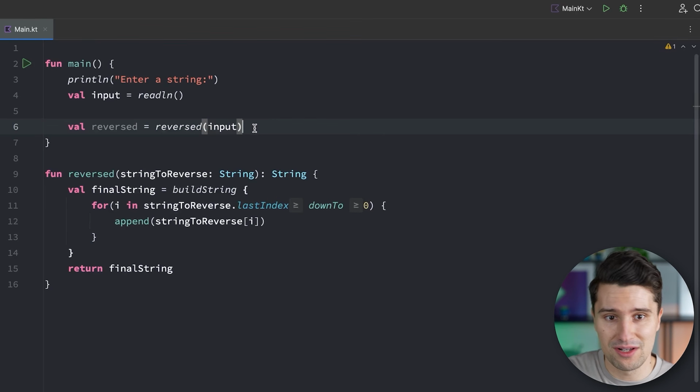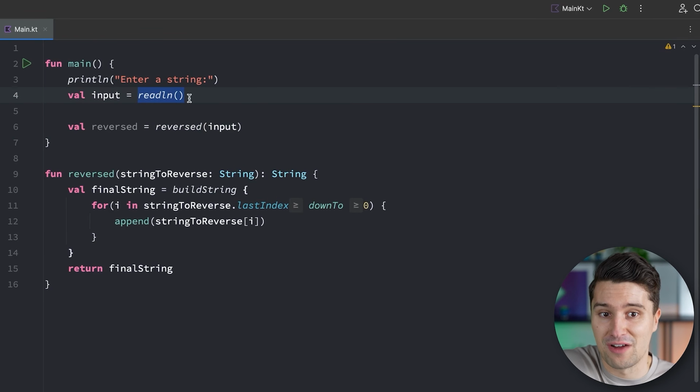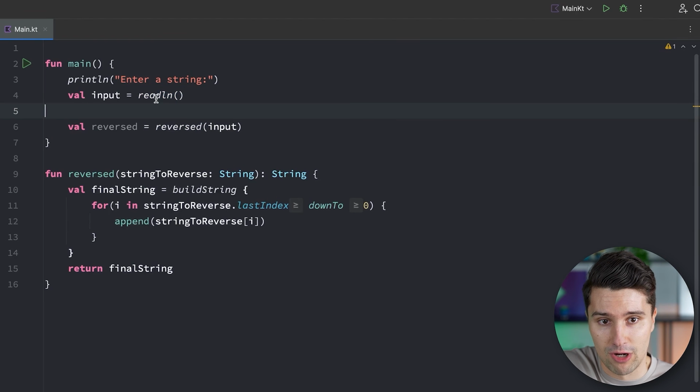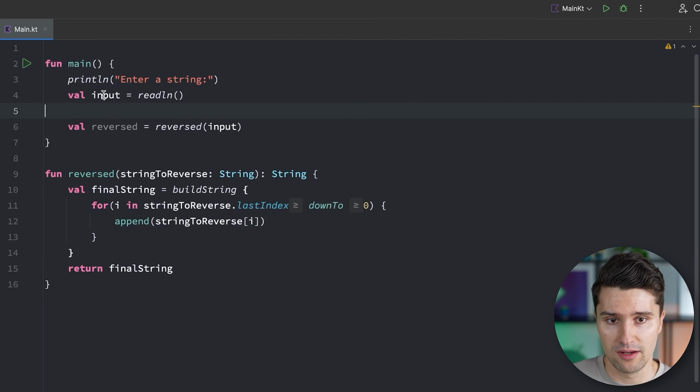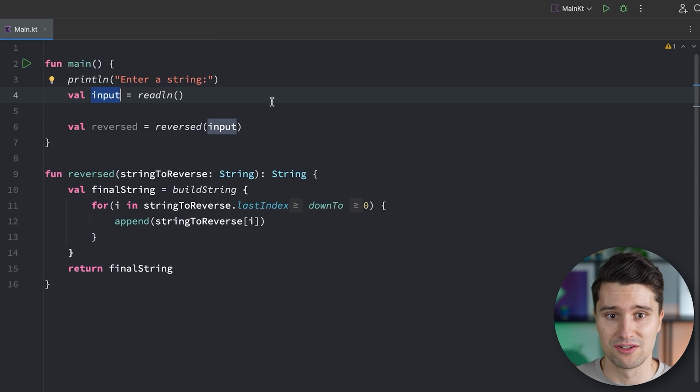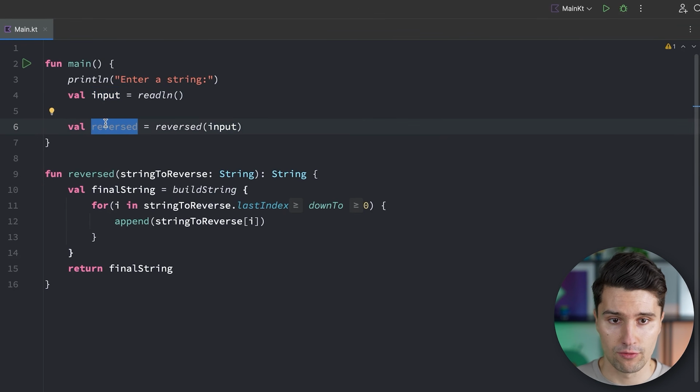And that's something we did all the time. For example, with this readline function, that's a function that returns a string value. So if we hover over that, we also see, okay, that returns a string, which is the string that the user inputted in the console. If this would be an integer, well, then we would know, okay, this variable here would also be an integer. And now we have access to this reverse string here in our main function, and we can do whatever we want with it.